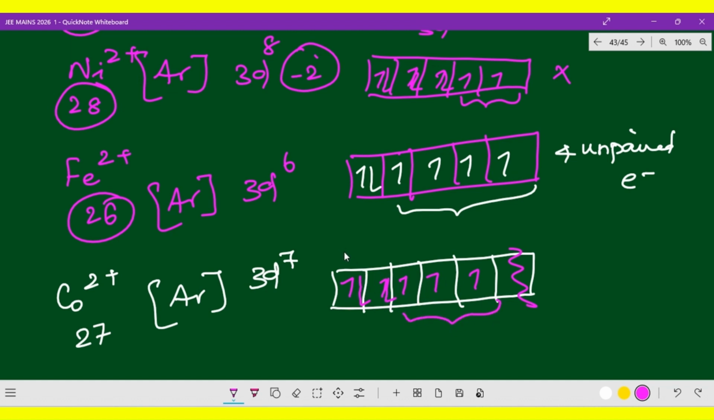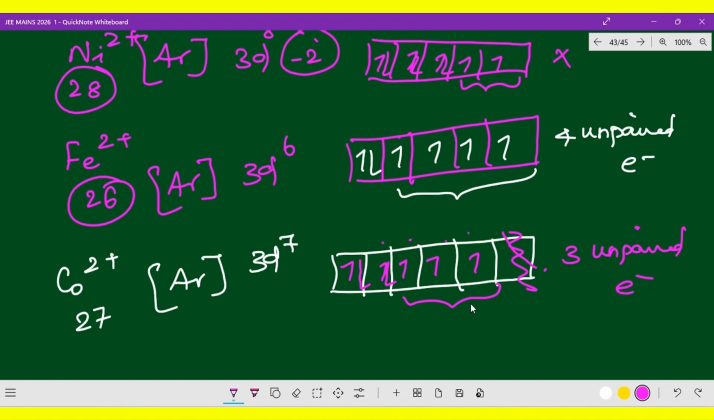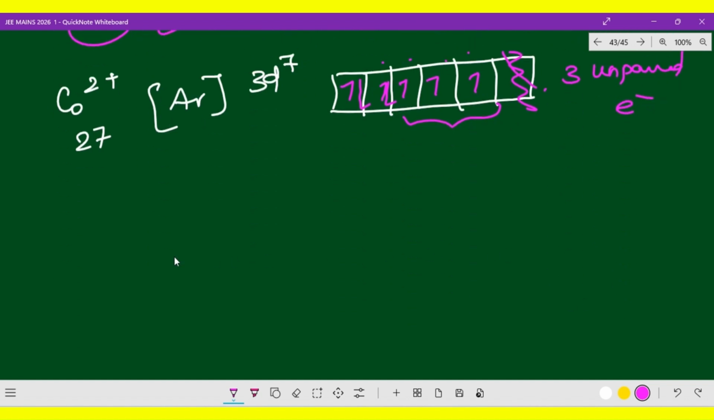Now 5 rooms only, 1, 2, 3, 4, 5. This is extra I have drawn. So 3 unpaired electrons, and 3 plus 4 means 7 unpaired electrons are there.